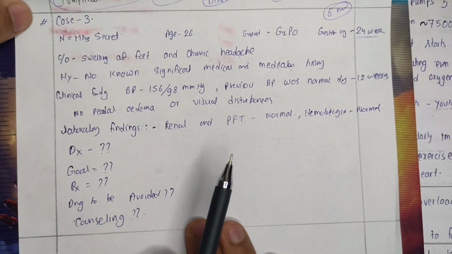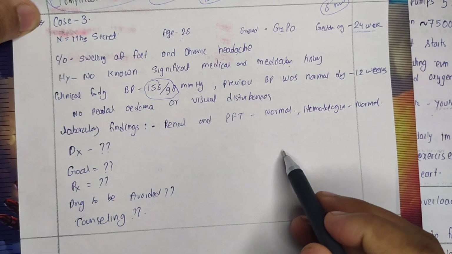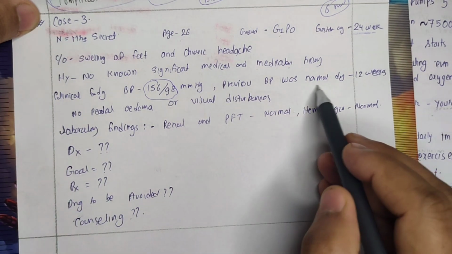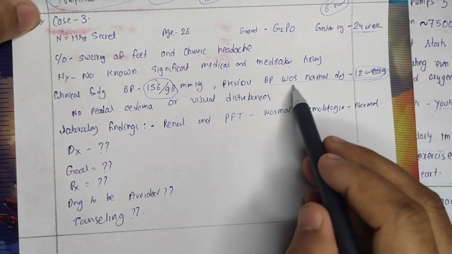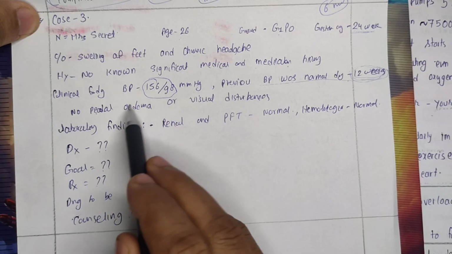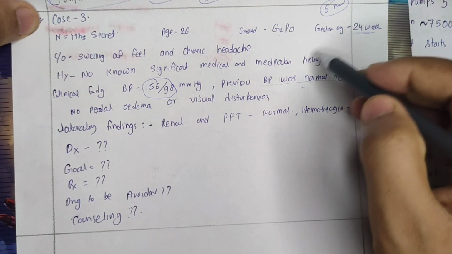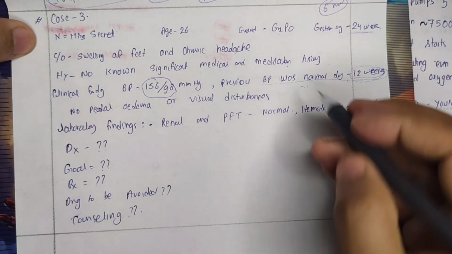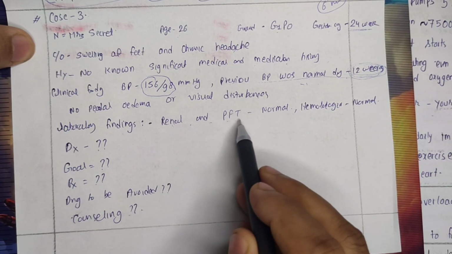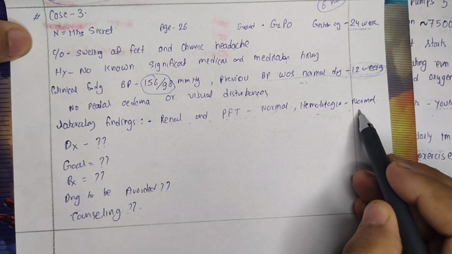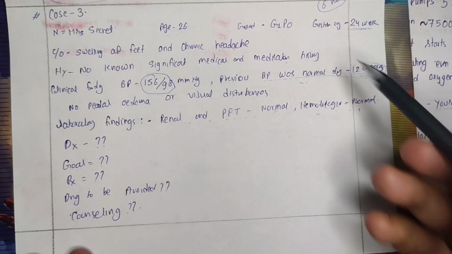When she went through the physical examination, her BP was recorded high. Her systolic BP was 156 mmHg and diastolic was 98 mmHg. In the previous visit, during her regular checkup in the 12th week of pregnancy, her BP was quite normal. She had no pedal edema and no visual disturbances at that time either. So it simply means this is a newly induced blood pressure, and we may suspect some conditions here. Her laboratory findings suggested that renal and pulmonary function tests are all normal and her hematological tests are also all normal. Only her blood pressure is increased. Otherwise, everything is well and fine, right?